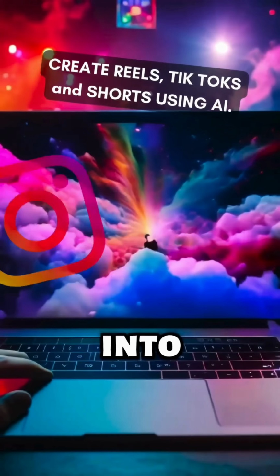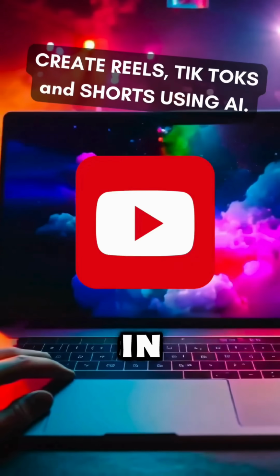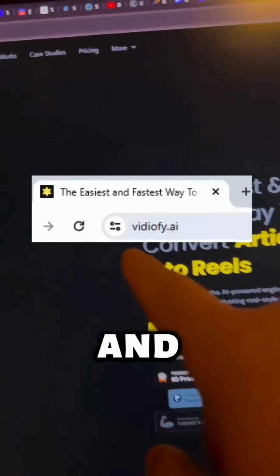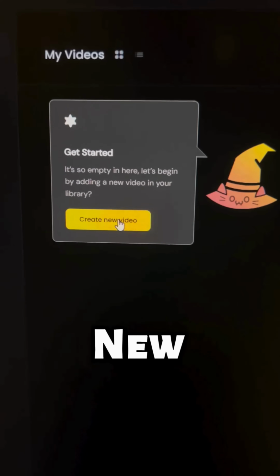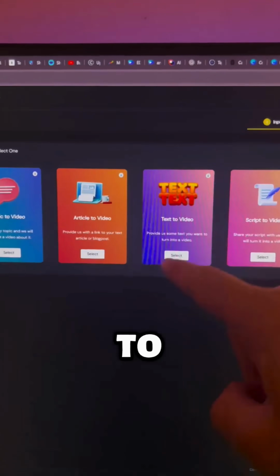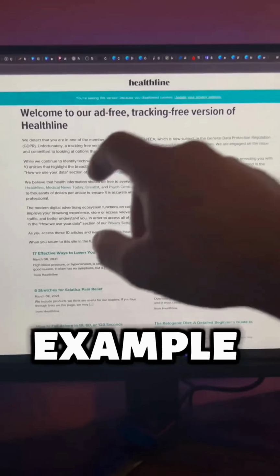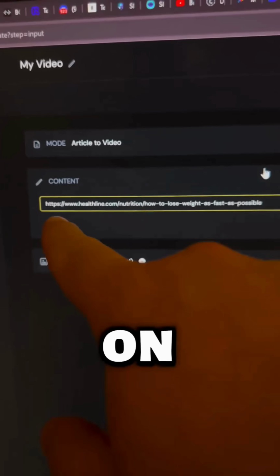How to convert articles into Reels, TikToks, or Shorts in seconds. If you go to this website, an AI will make it happen. Just sign up for a free account and click on Create New Video, then select Article to Video. Let's pick this article for example. Paste your link here and click on Validate.